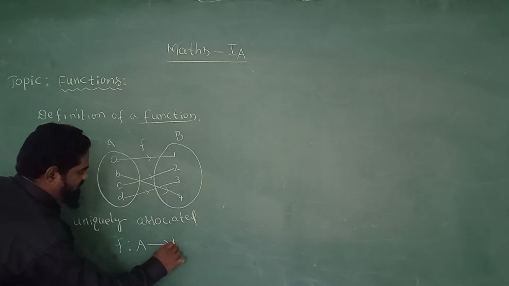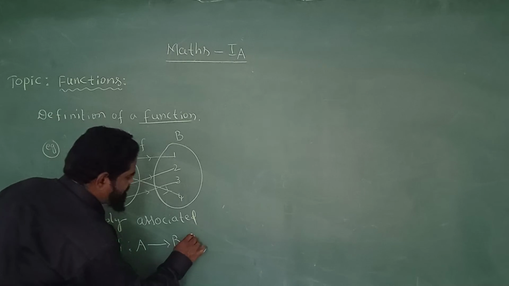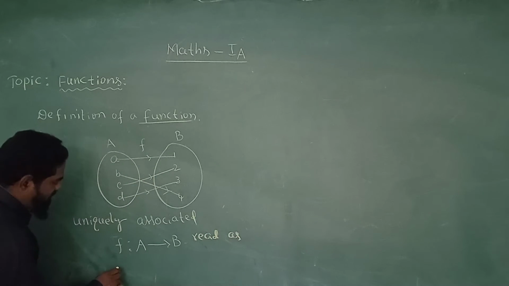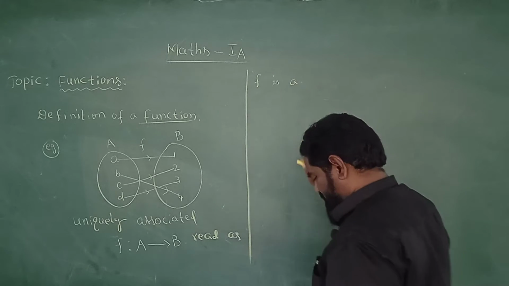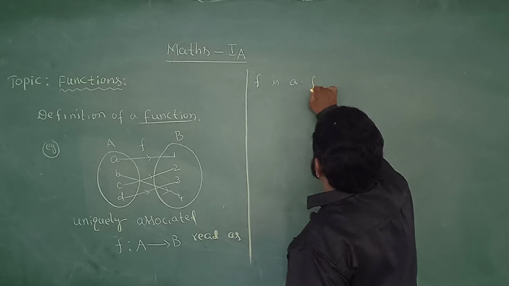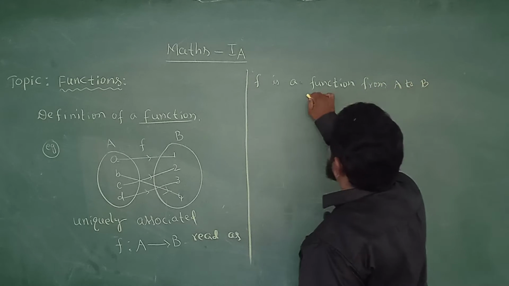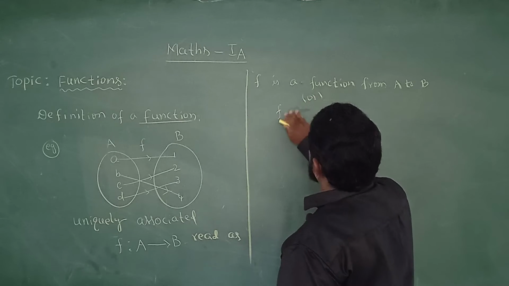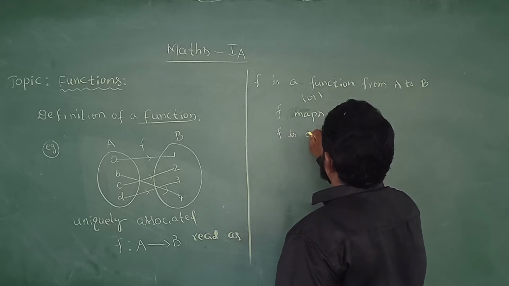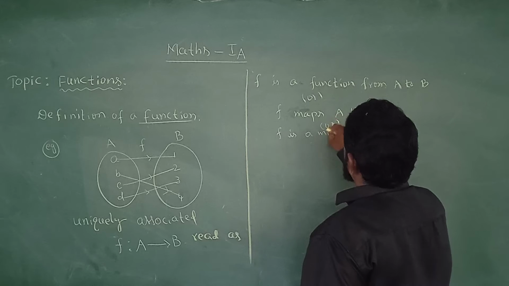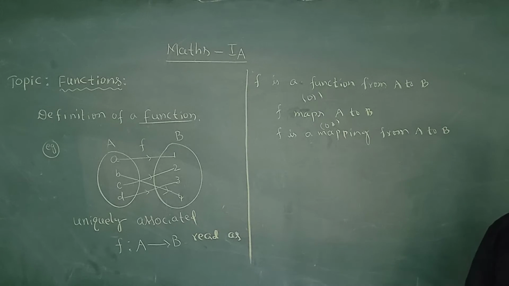It can be denoted like this: F is a function from A to B, or F is a mapping from A to B, or F maps A to B. This is read as F is a mapping from A to B, F is a function from A to B, or F maps A to B. Understand? We can read it like this.